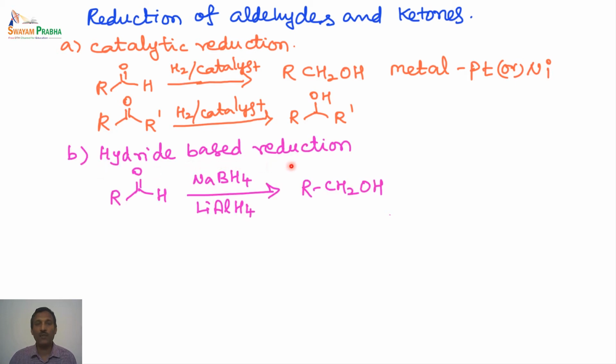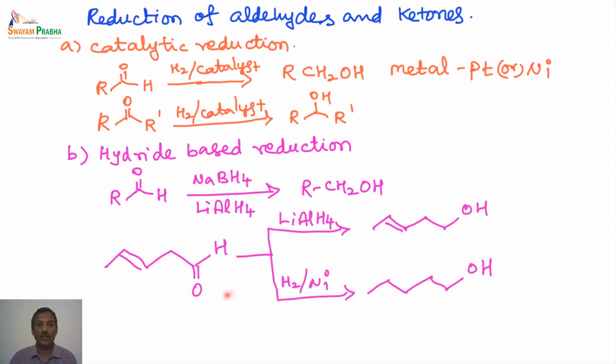Another method is the hydride based reduction. This we had seen for the synthesis of alcohol also. We have elaborately studied various hydride reducing agents. In this particular case, an aldehyde when treated with either sodium borohydride or lithium aluminum hydride gives the primary alcohol. If it is a ketone, then we end up with a secondary alcohol. So whether it is a hydride reducing agent or a metal catalyst, if there is only an aldehyde or a ketone unit, we end up with a primary alcohol or secondary alcohol respectively.